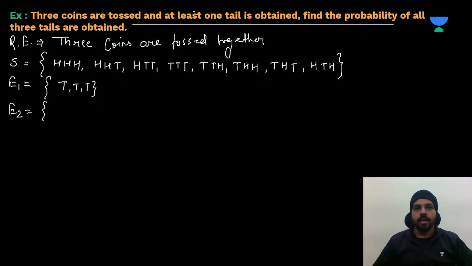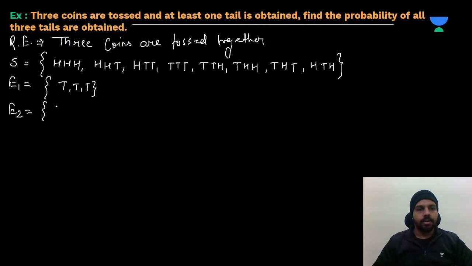Definitely, this is the event which has already occurred. So they have said three coins are tossed and at least one tail is obtained. This is already occurred. So how many outcomes will be here? 1, 2, 3, 4, 5, 6, 7. They have said at least one, that means one or more than one can be there. So all the outcomes will be here except this one. Right?